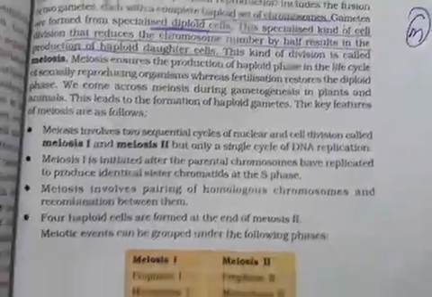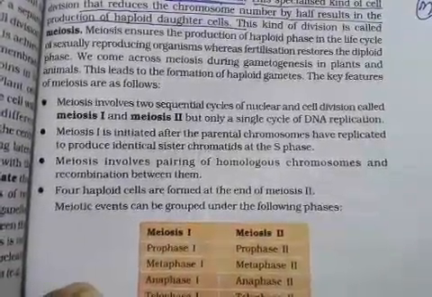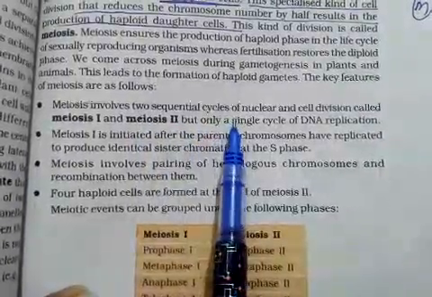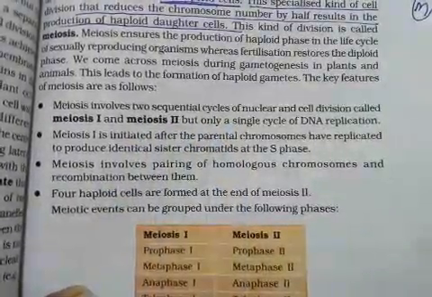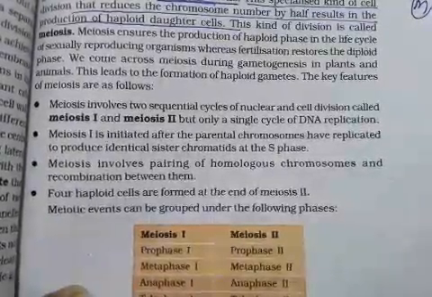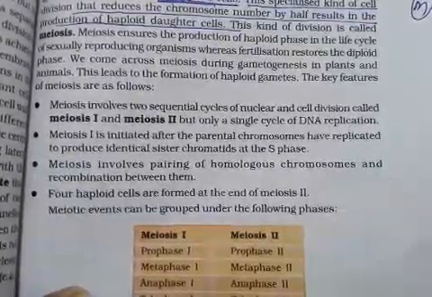So next are the key features of meiosis. Meiosis involves two sequential cycles, meaning meiosis is not like mitosis which occurs in a single phase. It comprises prophase, metaphase, anaphase and telophase. It is not too simple.